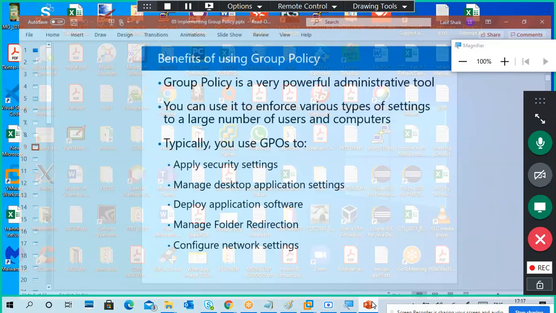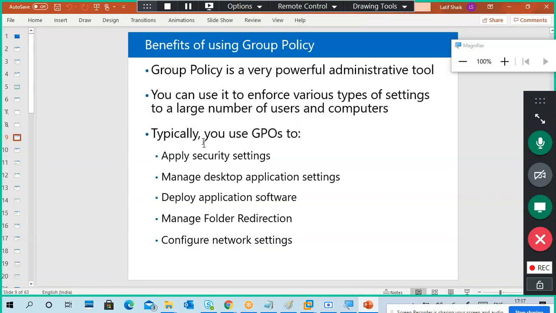Again we'll go to the PPT once more, okay. See, there are different types of group policy objects, like security settings, desktop application settings, deploy application software, meaning installing software, okay. Manage folder redirection: like you created data on your desktop but the data should be saved in a central location.